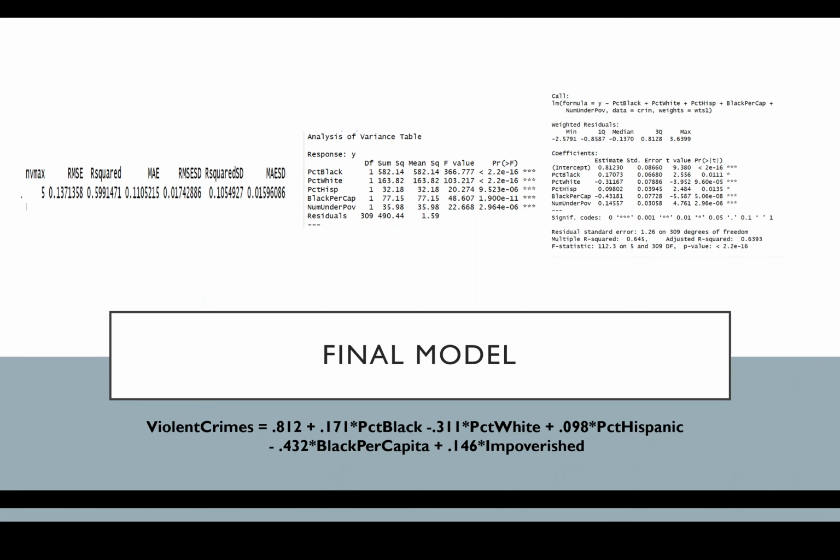And so now we have our final model, which we can see there at the bottom, and we can see the summary of it on the right. There we ended up with R squared of 0.639, which is pretty good. We started off at 0.55, and in the middle we can see an analysis of variance table, and on the left we have the k-fold cross-validation, and from that we can see that the root mean square is 0.137, which is pretty good.